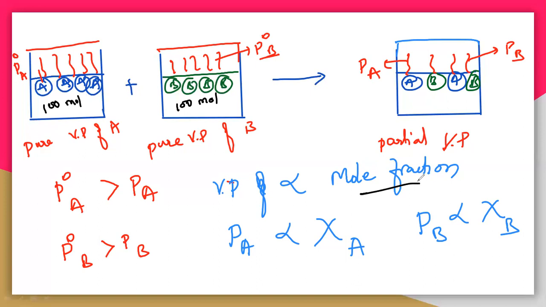If the mole fraction of A is increased, then the partial vapor pressure of A is also increased. If the mole fraction of B is increased, then the partial vapor pressure is also increased. So that is Raoult's law. In this particular solution, you have to understand that if you raise the concentration of a particular liquid, that is A or B, then definitely the partial vapor pressures are increased. So let us see some relation. Let us take a clear relation.